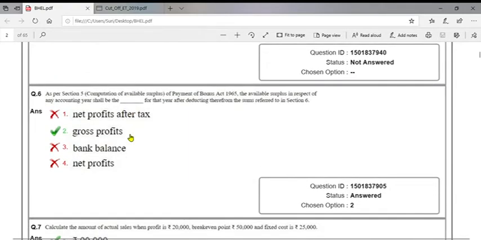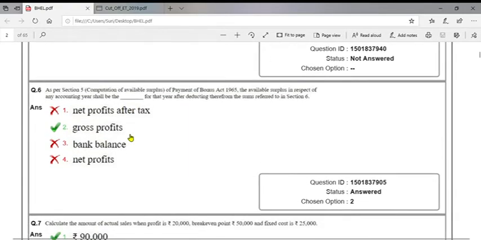As per section 5, computation of available surplus of the Payment of Bonus Act 1965, the available surplus in respect of any accounting year shall be gross profit for the year after deducting therefrom the sums referred to in section 6. Direct question.